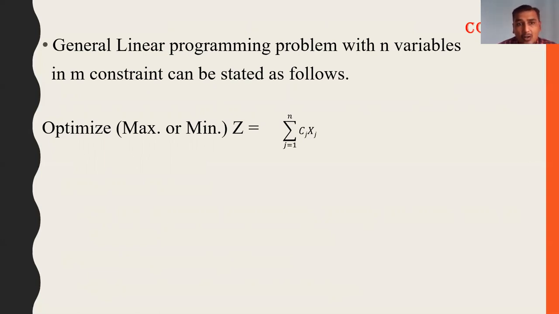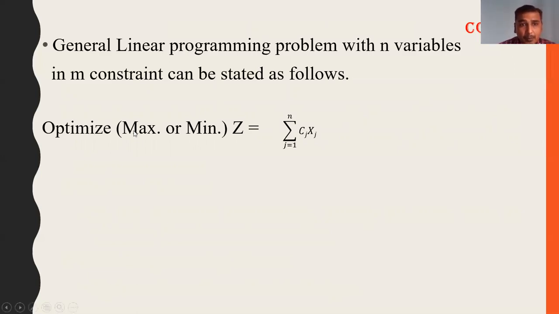The main objective is to optimize Z. The problem may be to maximize the profit or minimize the cost, so there are two types: a maximization problem or a minimization problem. The purpose of maximization is to maximize profit, while minimization means minimizing cost.